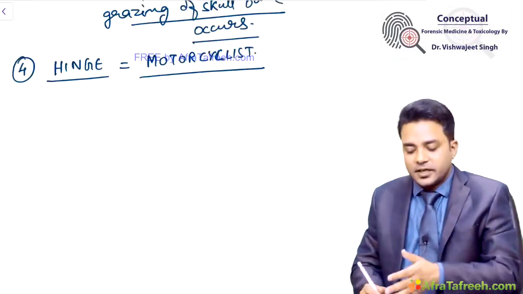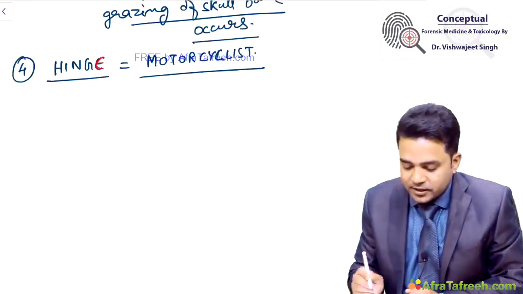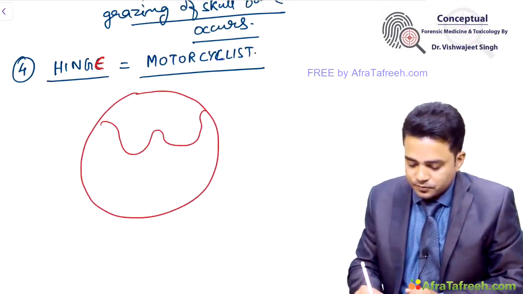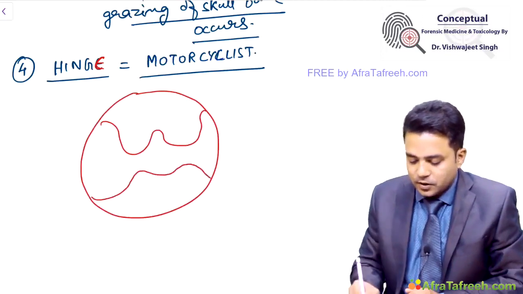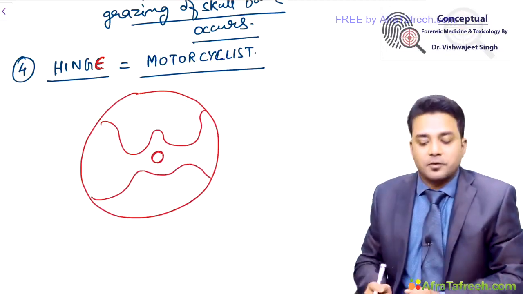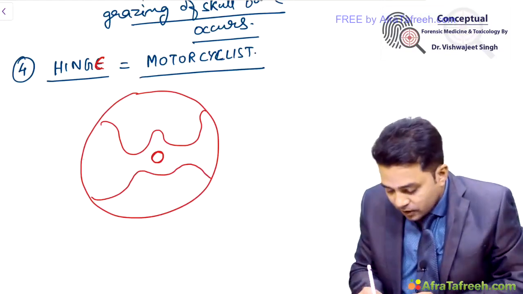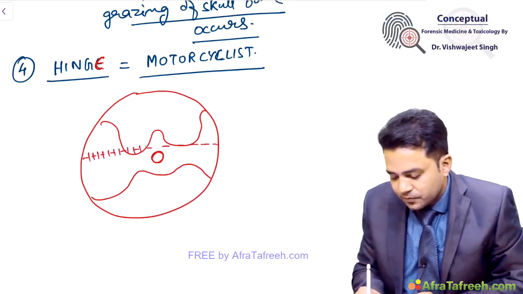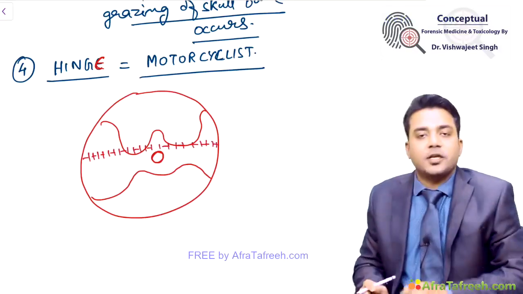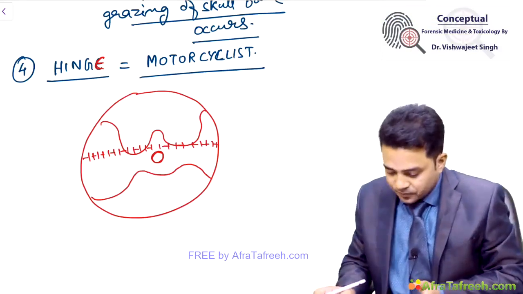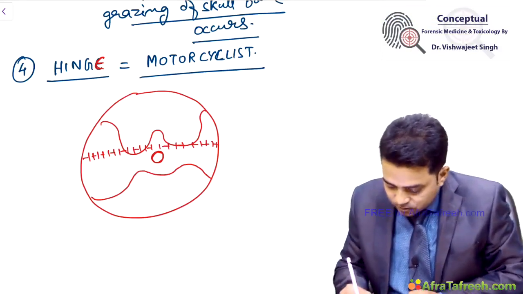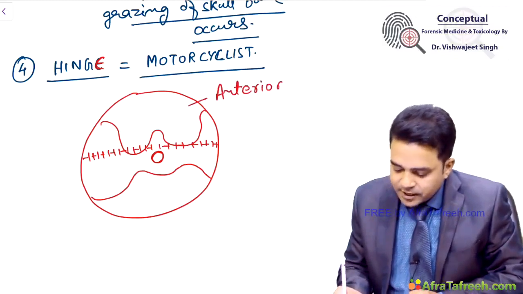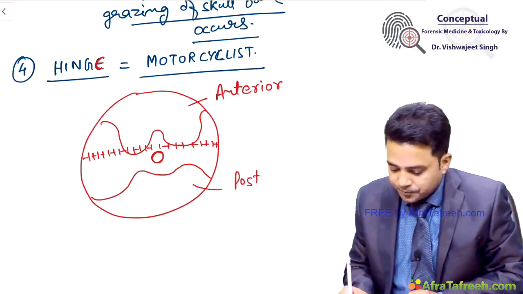The next type of fracture is hinge fracture or motorcyclist fracture. If I draw the base of the skull, this is the central foramen magnum seen at the base of the skull. If a fracture line runs along the base of the skull, dividing it into two equal halves, one half will be the anterior part and the other the posterior part.